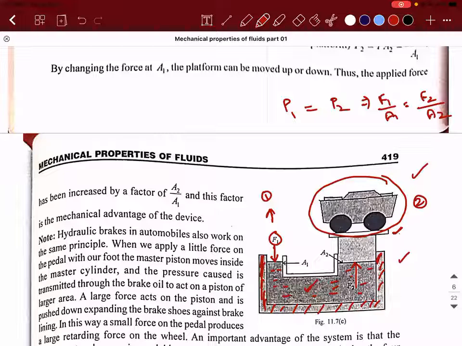But what happens if you take two different points? What did we say? Pressure will change as per depth, right? But Pascal's law works on the principle that it ignores this. Pascal's law doesn't take the concept of depth into consideration. So we are actually ignoring it to state this law.